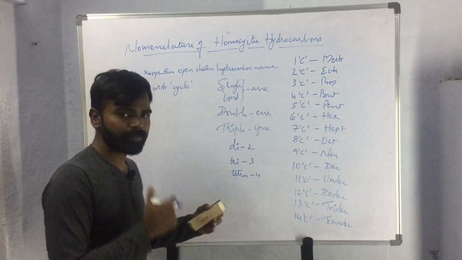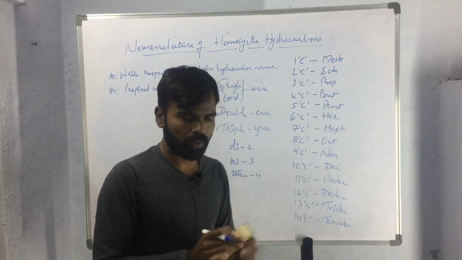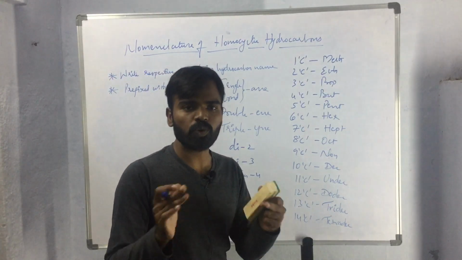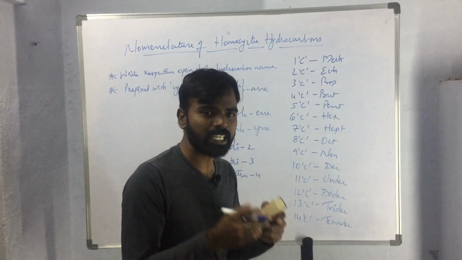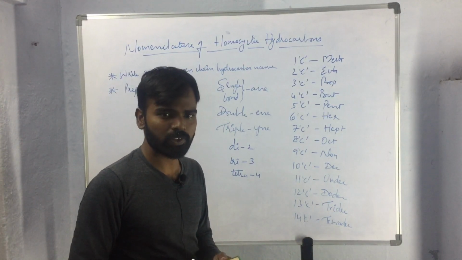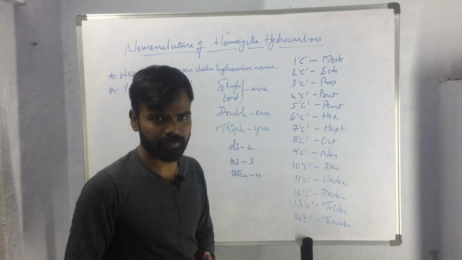That may be an alkane or alkene. Then we will get the name of the closed ring system. In the next video we will be discussing the nomenclature of fused ring systems. Thank you.